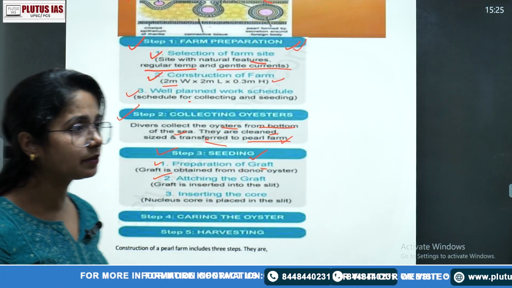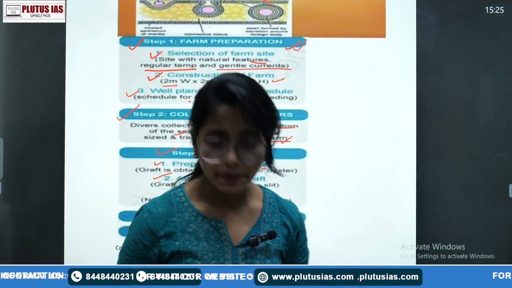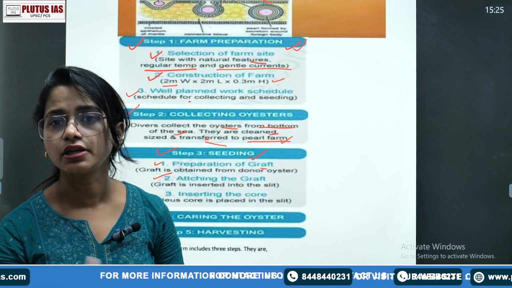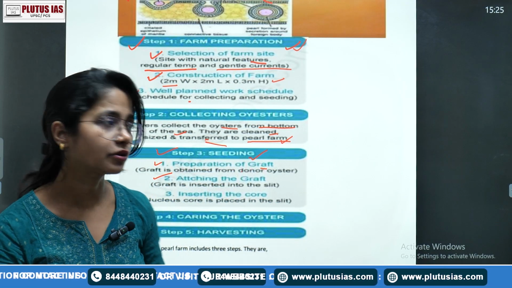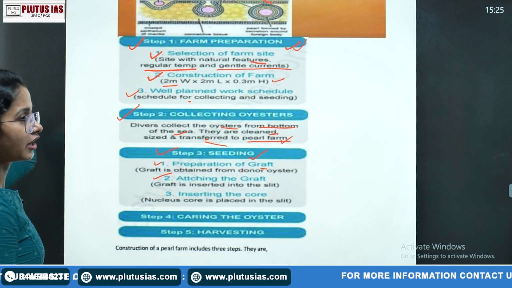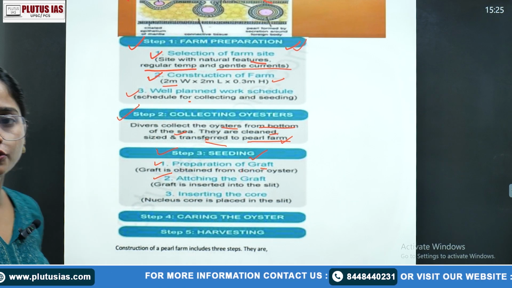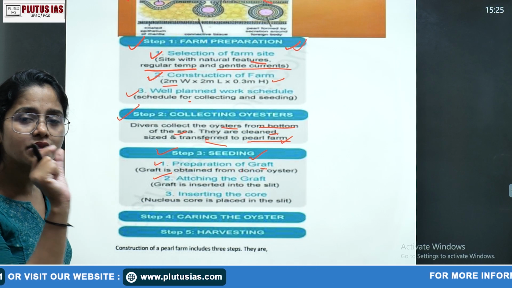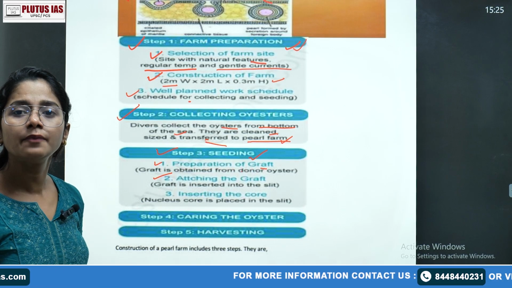That is, preparation of graft. That is how the pearl forms when any foreign particle enters the body of the pinctada. So right, that is about the graft. That is your graft preparation, because now you are doing it in an artificial, human-made environment. So you have to insert that graft particle inside the pinctada body.